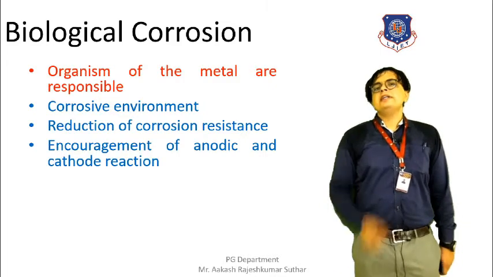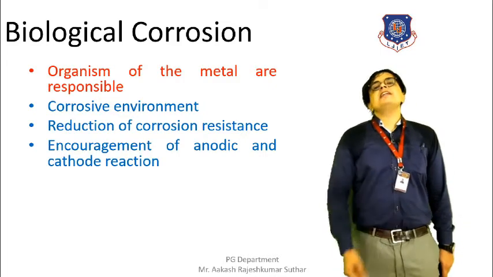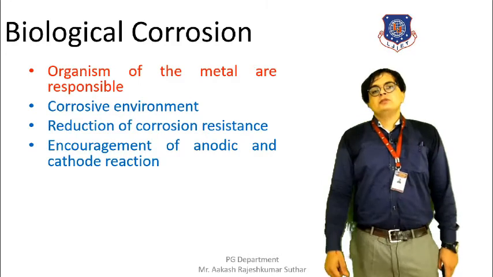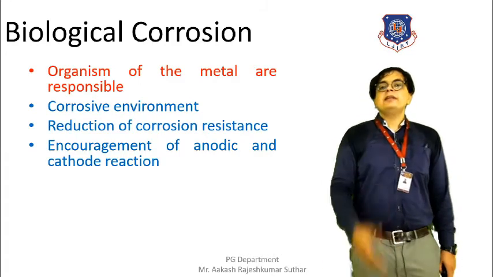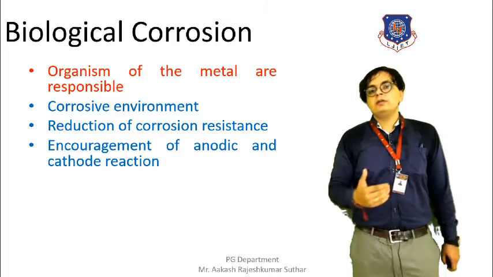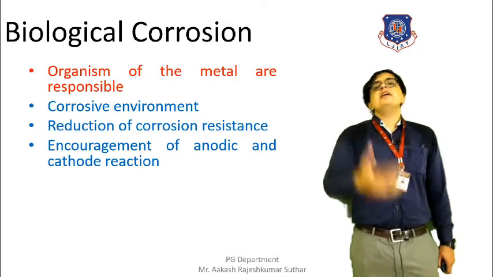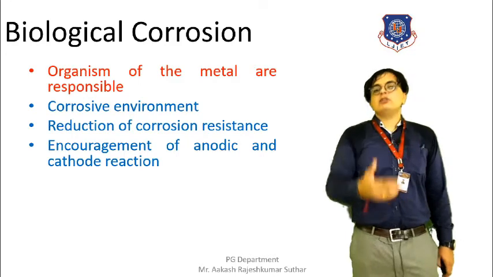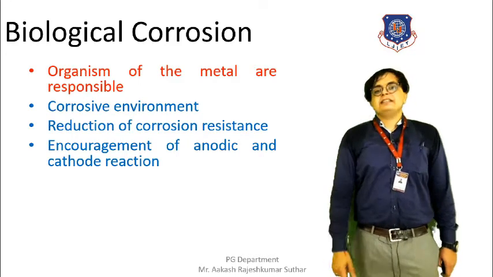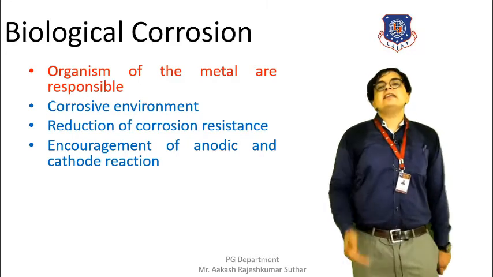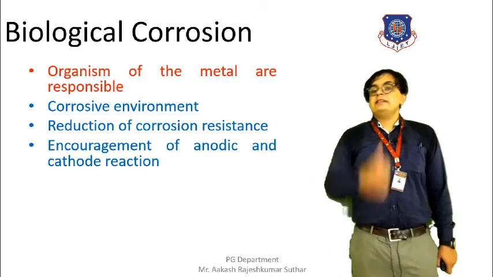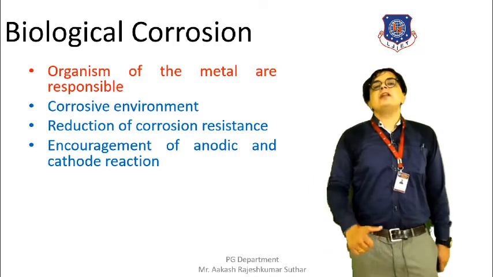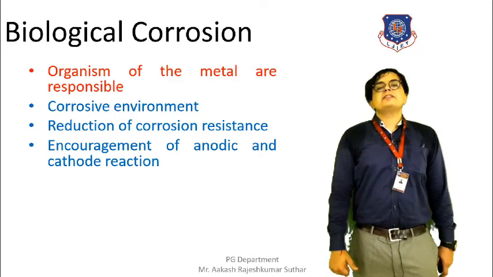The next condition is encouragement of the cathodic and anodic reaction. We all know that in corrosion, anodes and cathodes are formed. So when the corrosion condition is occurring, if the anodes and cathodes that have been formed are reacting, a condition has been created where both anodes and cathodes are reacting, then at that time the occurrence of biological corrosion can also take place.